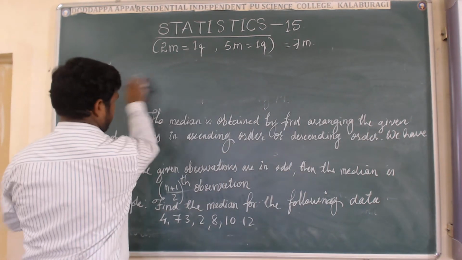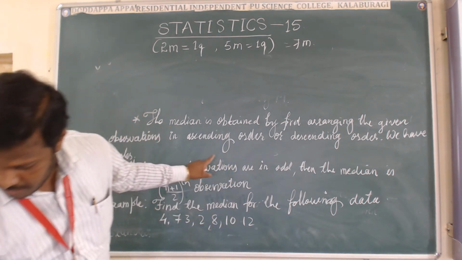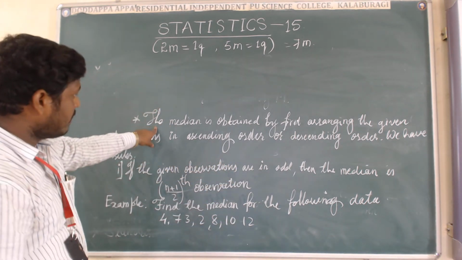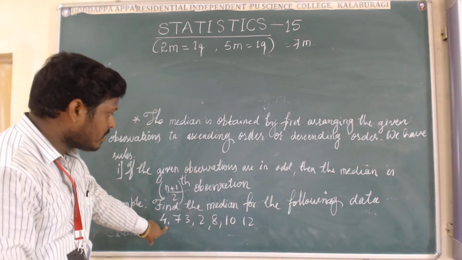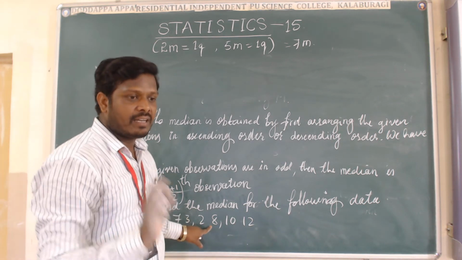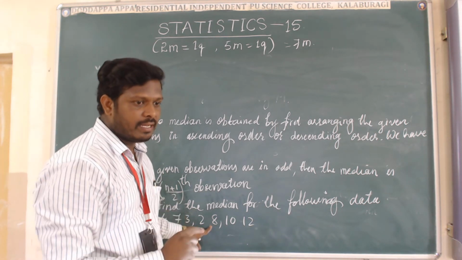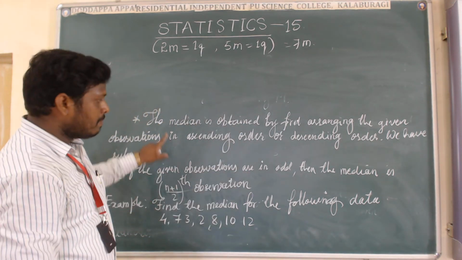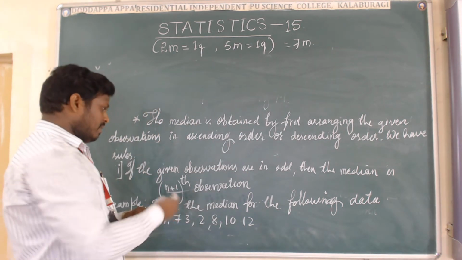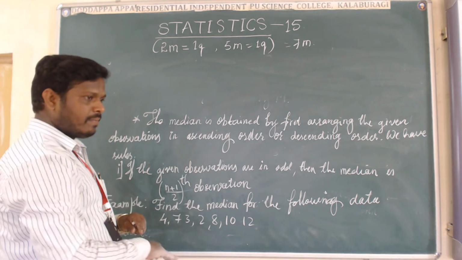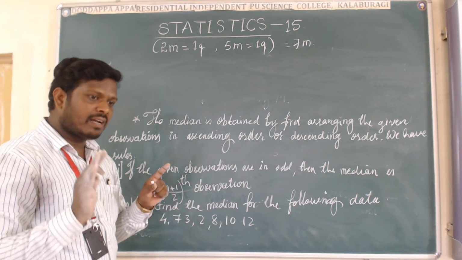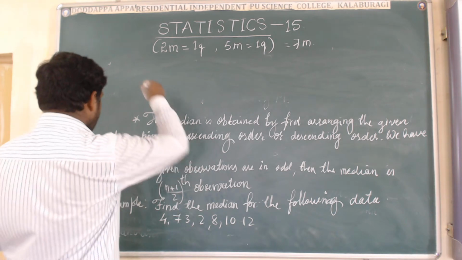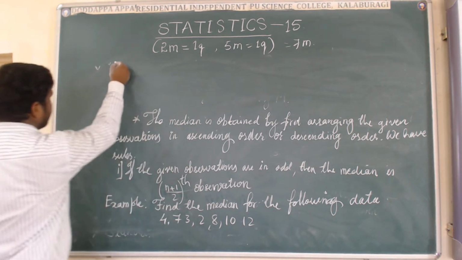Yes. See here the point of that one. First of all, the given observations we have to write in ascending or descending order. That is the main point here. That is the point to remember when we are going to find the median of the given observations, in odd form or even form. First of all, we have to write in ascending order or descending order. Okay. Come to the solution of this one.